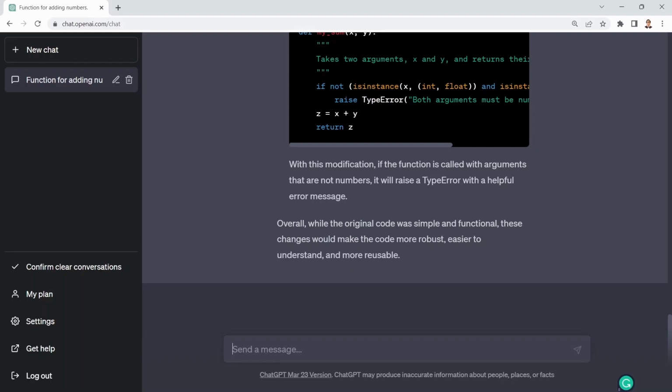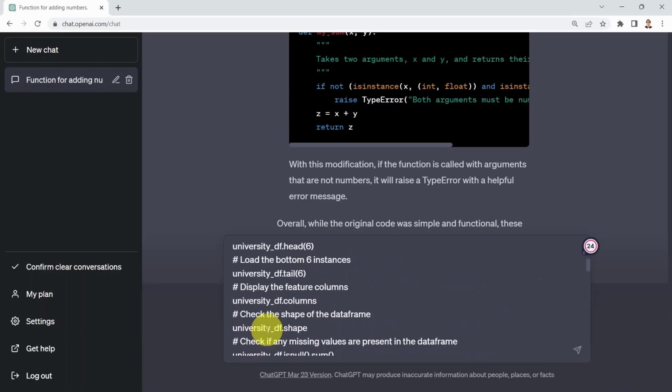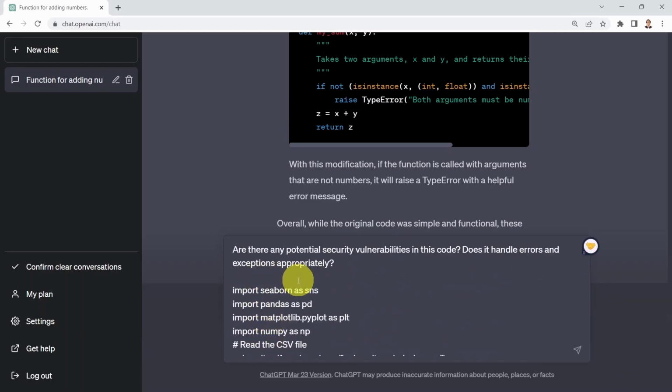Okay, what I could do next is ask ChatGPT to check whether we have potential security vulnerabilities in our code or not. For that case, I'm going to include a little more advanced code. Let me show you what I mean by this. If you recall, this code is the same code that we used before. And here I'm asking ChatGPT, are there any potential security vulnerabilities in the code?